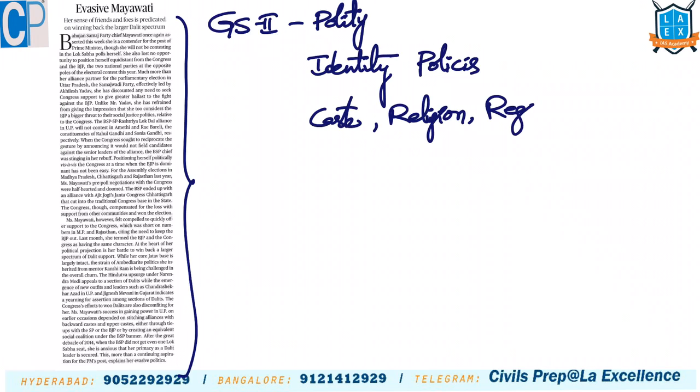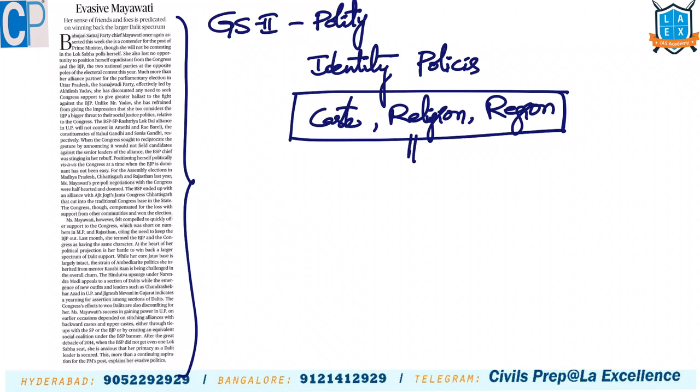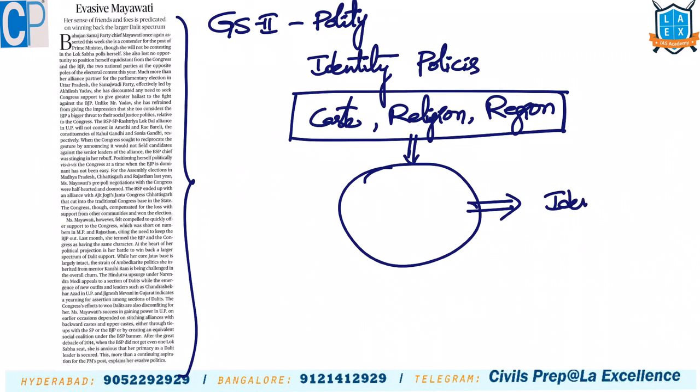So if these are the attributes for coming together of the people and forming the political party, then we call such politics identity based politics. It can be based on caste, religion, region, or ethnicity. So these are identity based politics.